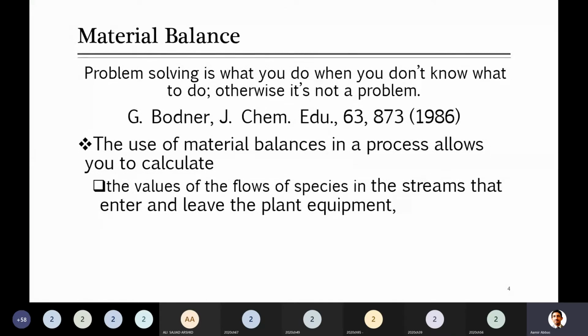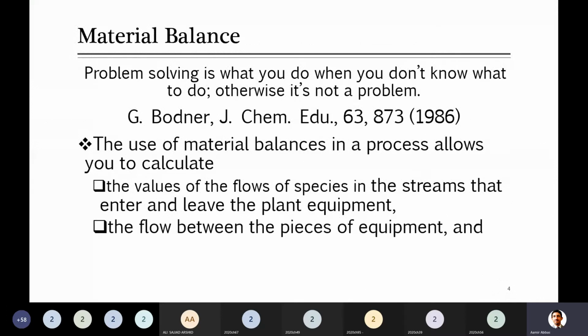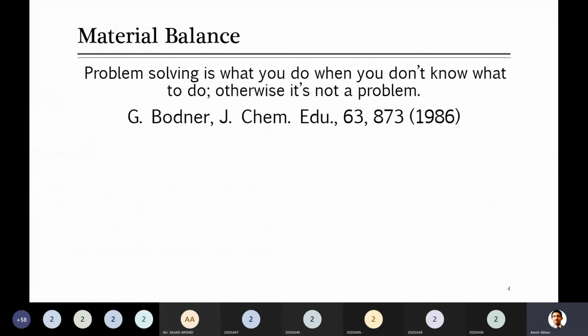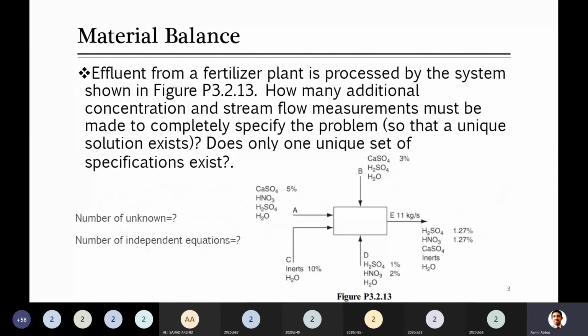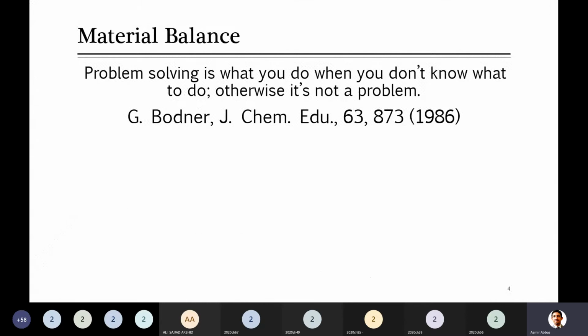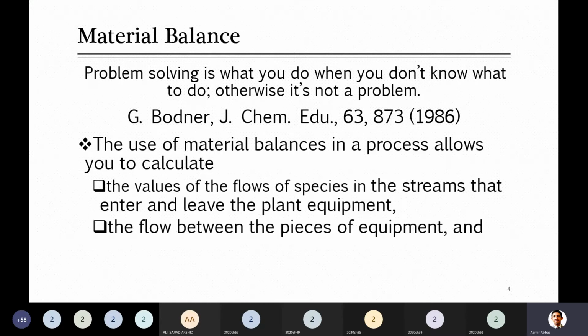So you will be calculating the values of flow of species in the streams that enter and leave the plant. As we have seen in the last slide, 4 flow rates are missing. And the other flow rates between the equipment. For example, here we have only one equipment. If I install another equipment and separate this E stream to some other stream, that will become 2 equipment, and in between the 2 equipment sometimes you will be calculating the flow rates. That means if there is more than one equipment, we calculate the flow rates in between these equipment.